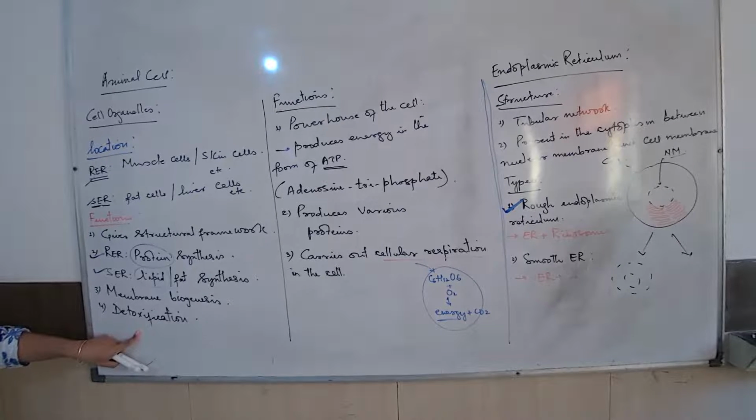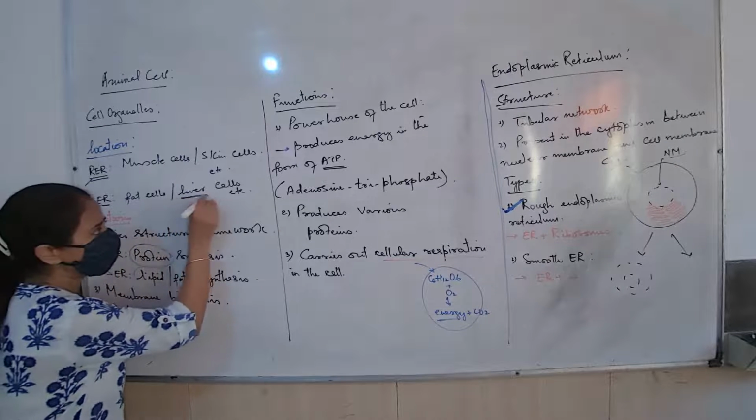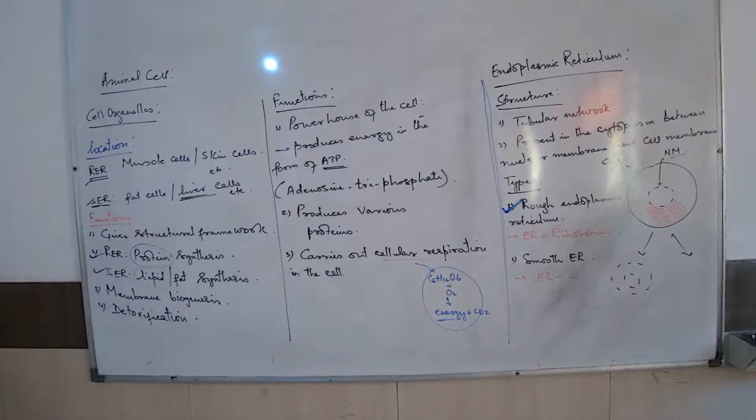What is the meaning of that? Or what is that process called? Detoxification. What is the meaning of detoxification? Breaking down poisonous chemical substances into less toxic form, so they can be excreted out by the body. Where is this process happening? In the liver. And what type of ER is majorly present in the liver? SER. So SER has the capacity of doing this.